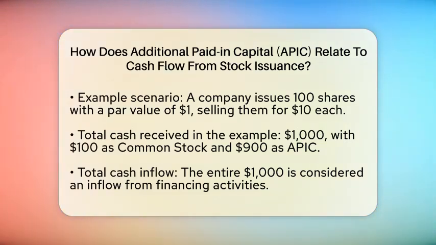For example, let's say a company issues 100 shares with a par value of $1 each, but investors pay $10 per share. The company would receive $1,000 in total. Out of this, $100 would be recorded as common stock, which is the par value. The remaining $900 would be recorded as additional paid in capital. In terms of cash flow, the entire $1,000 counts as an inflow from financing activities.